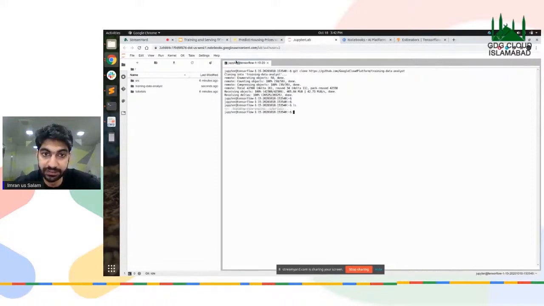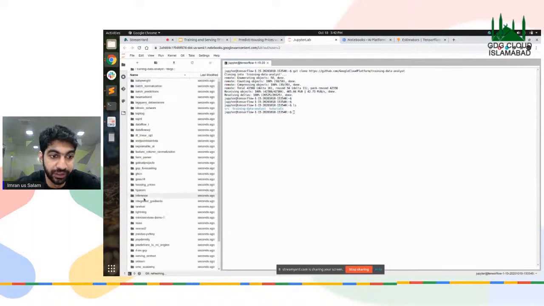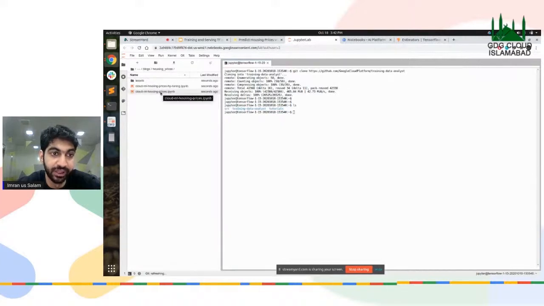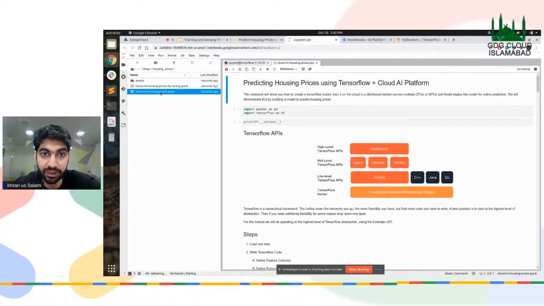Okay. You can see that over here as well. Inside the folders, they have given me the housing prices demo. Going to open that now. I've opened a notebook of the Cloud ML housing prices demo.